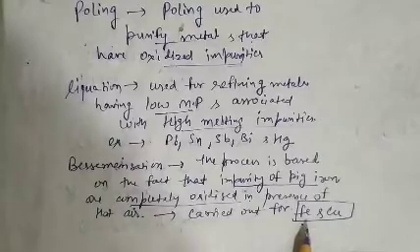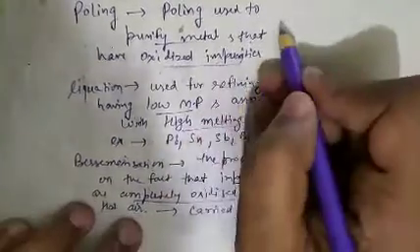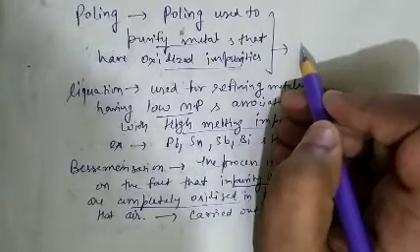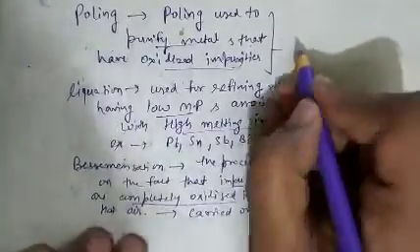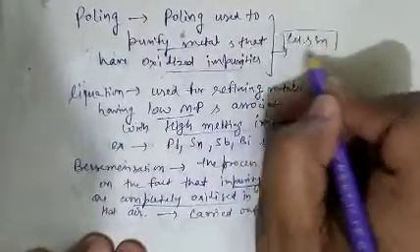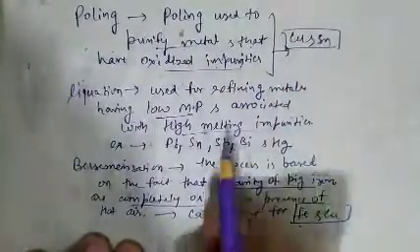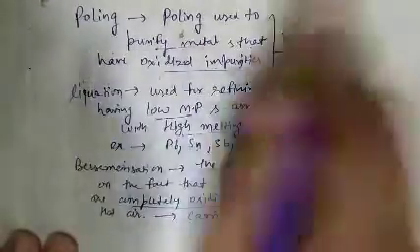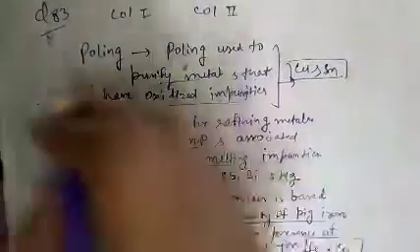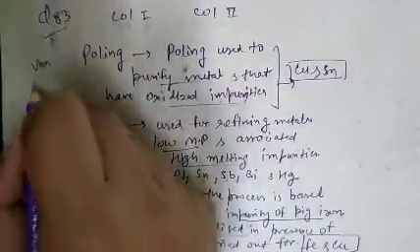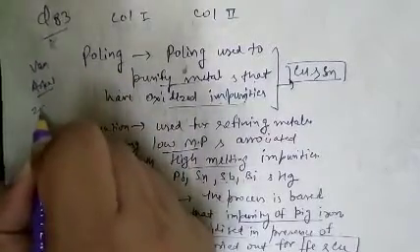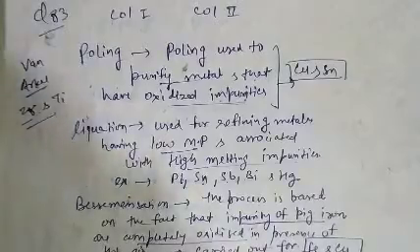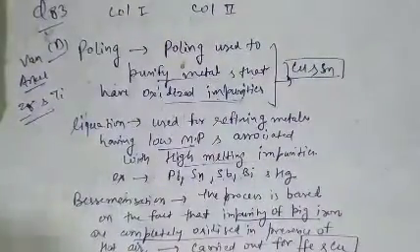So by poling we extract copper and tin, by liquation lead, antimony, bismuth, and by the Van Arkel method we can purify zirconium and titanium. So question number 83, option D is correct. All the processes we have discussed.